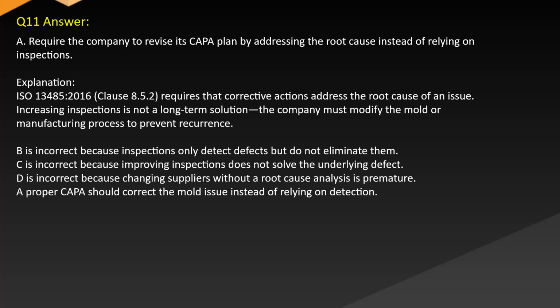B is incorrect because it would only detect defects but not eliminate them. C is incorrect because improving inspections does not solve the underlying defect. D is incorrect because changing suppliers without root cause analysis is premature. Proper CAPA should correct the mold issue instead of relying on detection.